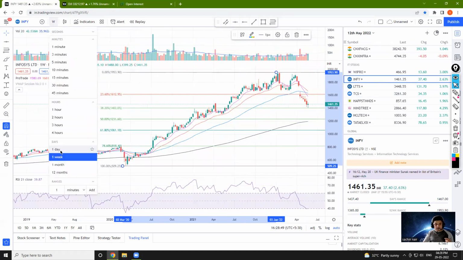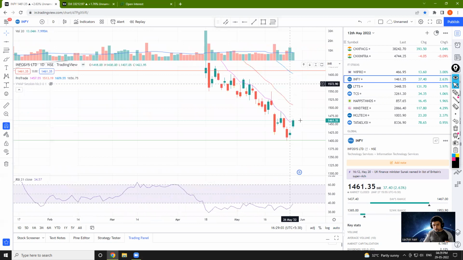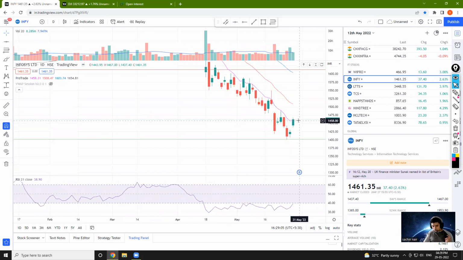Now, if I move on to the daily time frame, we had an inside bar here. Inside bar का हमको एक breakout मिला है, and we have crossed the immediate hurdle of the 9 EMA. We have closed above it.